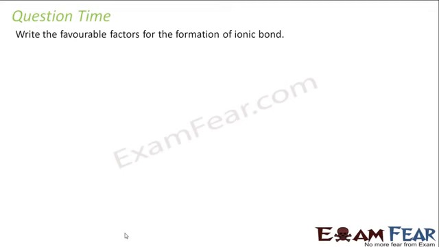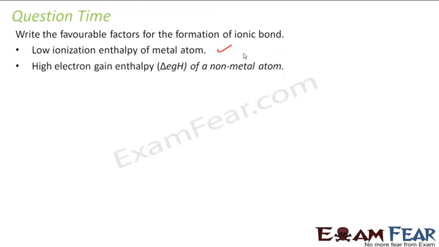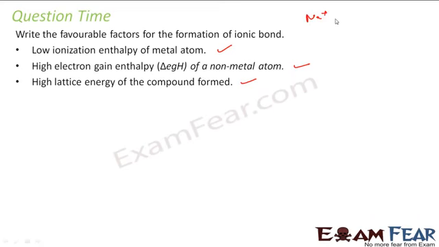What are the favorable conditions for the formation of an ionic bond? Very simple: low ionization enthalpy of the metal atom, high electron gain enthalpy of the non-metal atom, and a high lattice energy. Because, as I told you, for example, Na plus and Cl minus become NaCl. So there are 3 energies involved. First is the ionization energy, right? You get Na plus. Then the electron gain enthalpy, in which you get Cl minus.